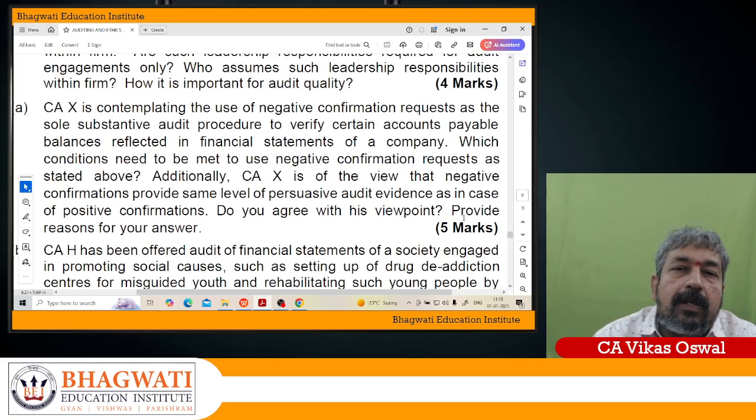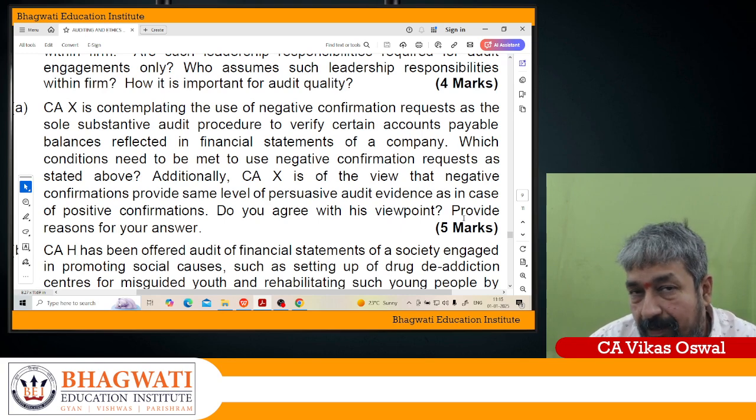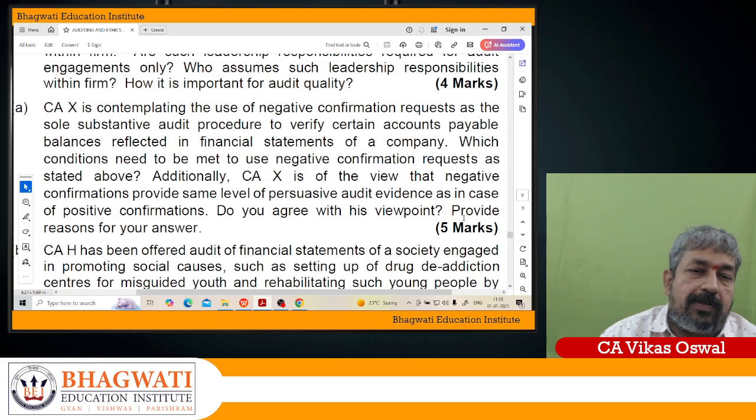Negative confirmation request is a confirmation request whereby the auditor sends this request to the third party or confirming party, and they are required to respond only if they disagree with the contents of the confirmation request.